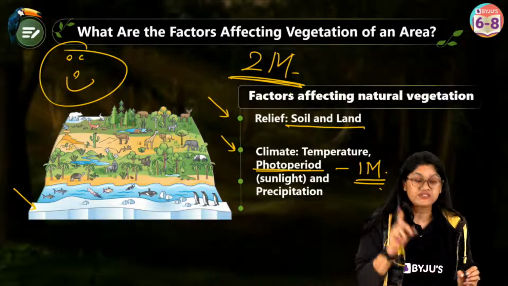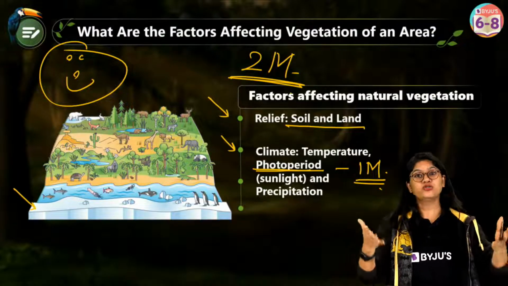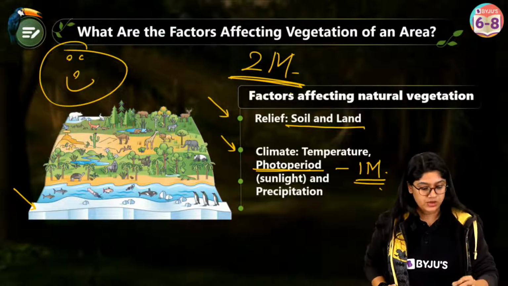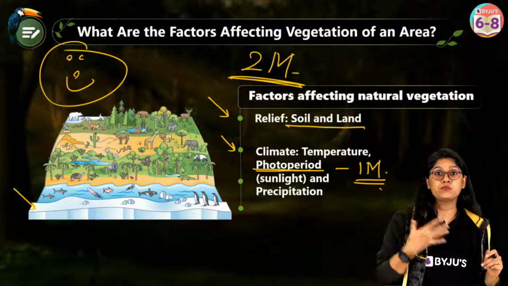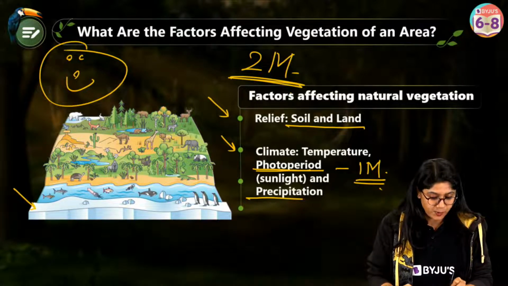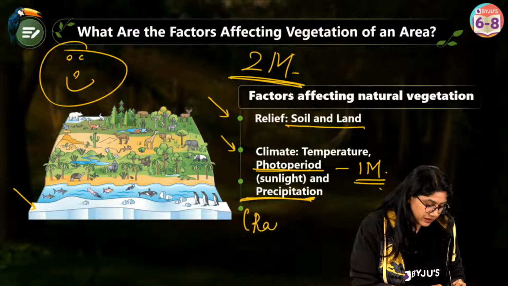So sunlight plays a very important role, because we all know that plants make their own food by the process of photosynthesis, and for that the sun is really important. So if we have a place where we have more sunlight, we know that the plants will be more over there and they'll grow faster. And the third, the last important point over here is the precipitation. That is nothing but the rain.